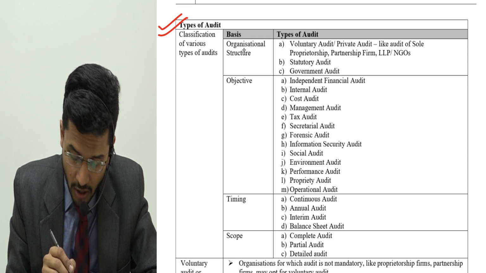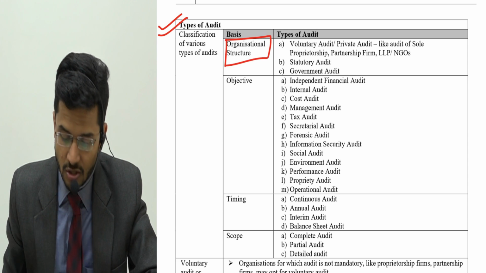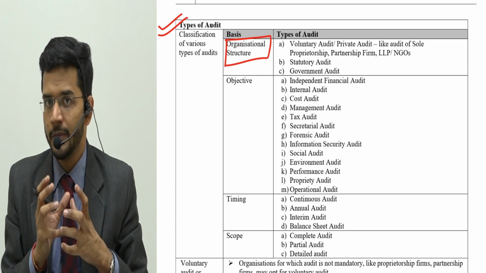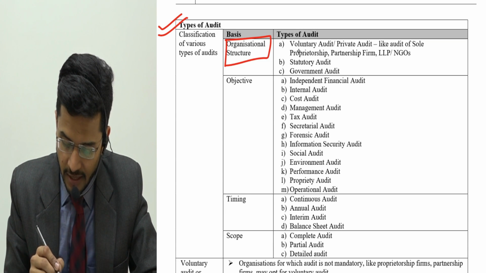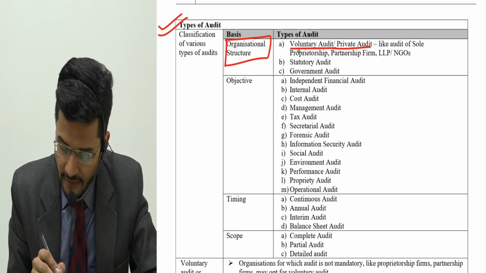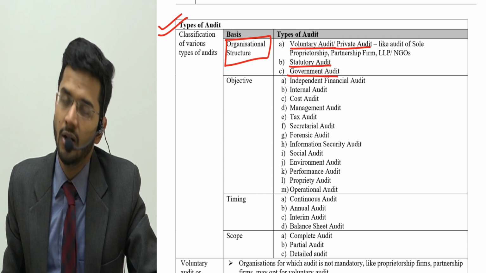All right, so organization structure. On the basis of organization structure, how are audits organized? On the basis of the kind of organizations they cater to, the audit can be divided into three parts: voluntary audit or private audit, statutory audit, and government audit.